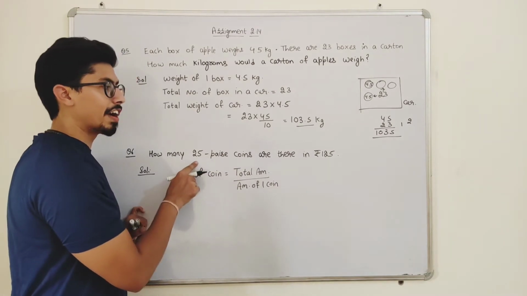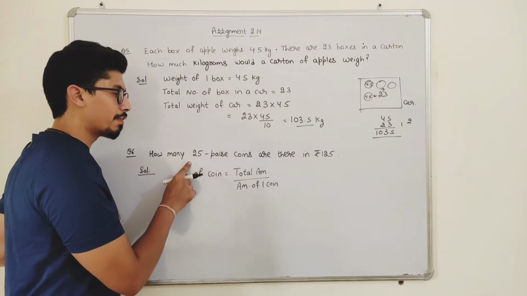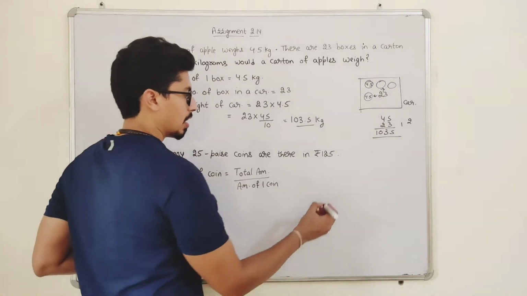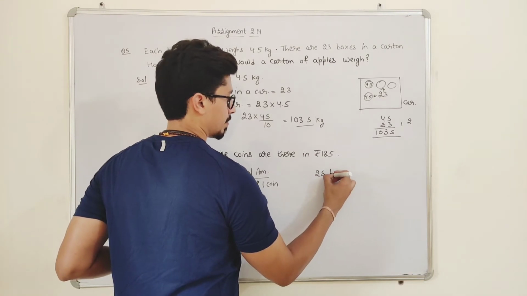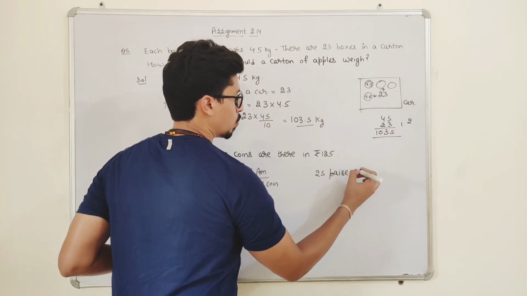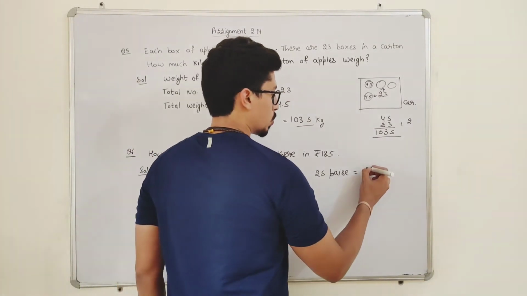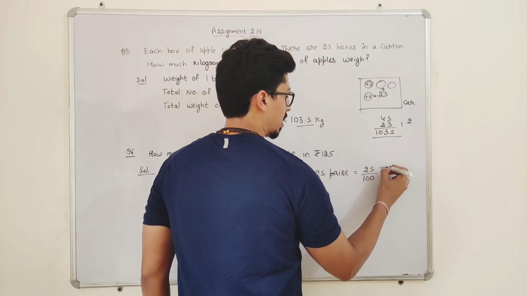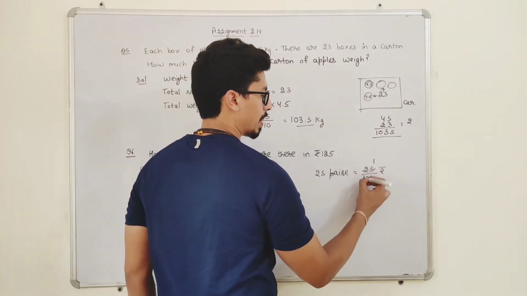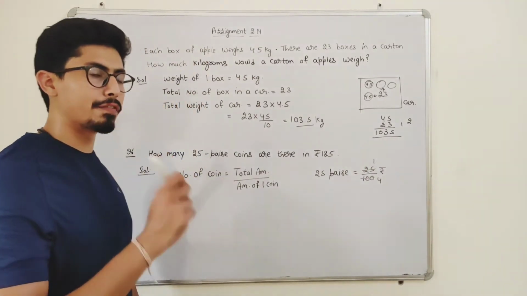See, this is 25 paisa and this is in rupees. So do one thing, students, just convert 25 paisa into rupees. 25 paisa is equal to, to convert it into rupees, I have to divide it by 100. So 25 upon 100, this is in rupees now. 25 4s are 100. So that means 25 paisa is equal to 1 by 4 rupees.